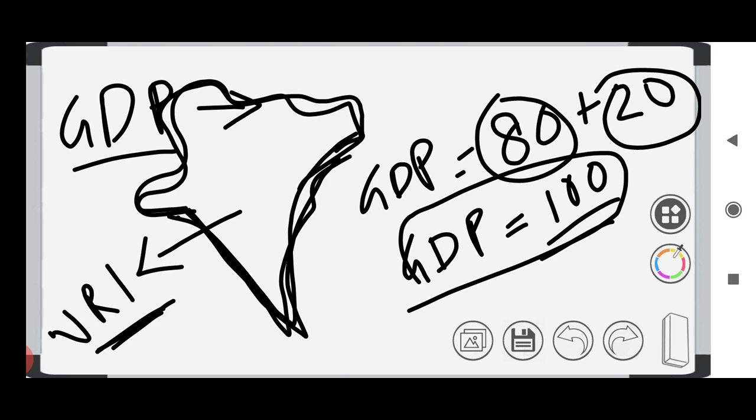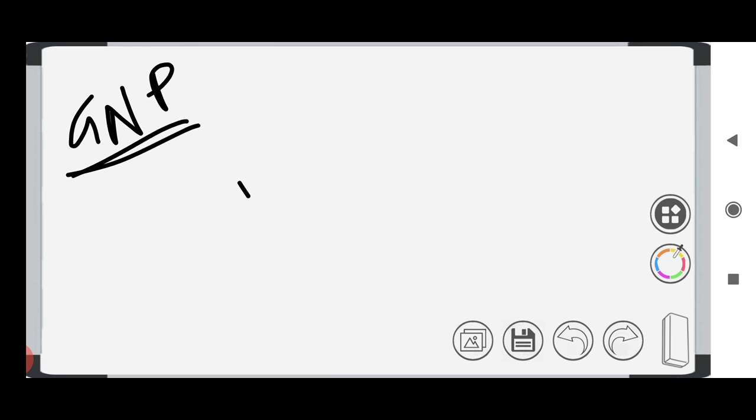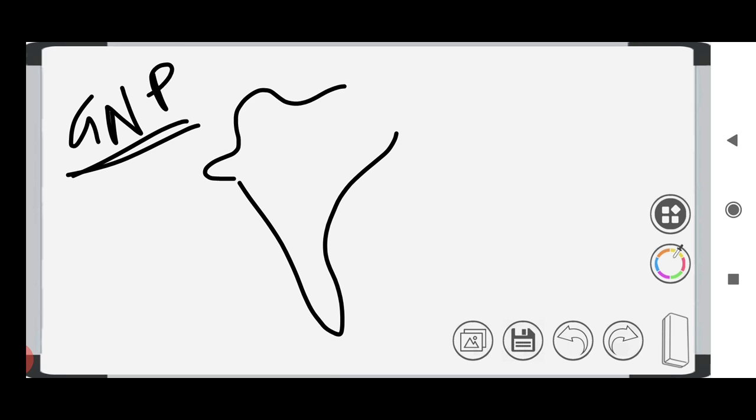Then what is GNP? GDP is gross domestic product, simply the amount which is produced within the domestic area, within the geographical boundary. GNP is gross national product, in which the final value of goods and services produced by the citizens of a nation is added. Say the citizens of a nation, there are a certain amount of people who are from India.